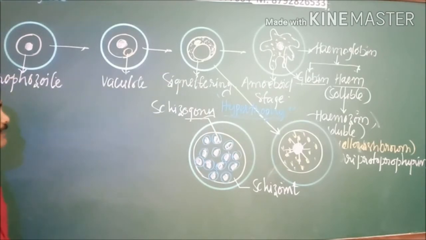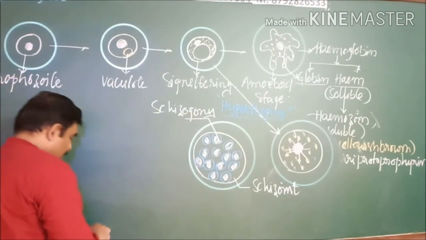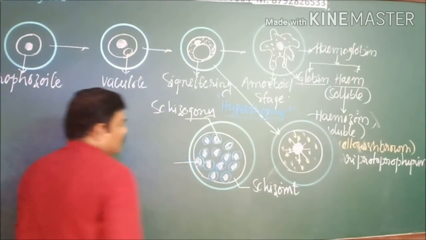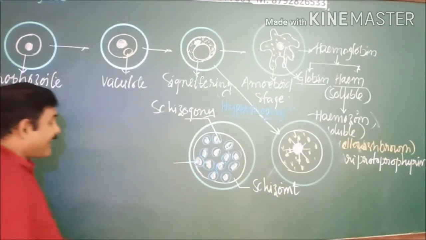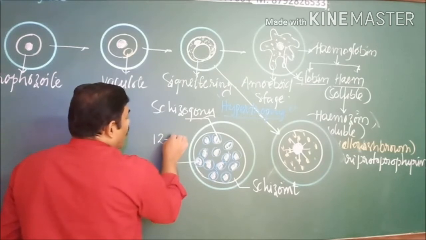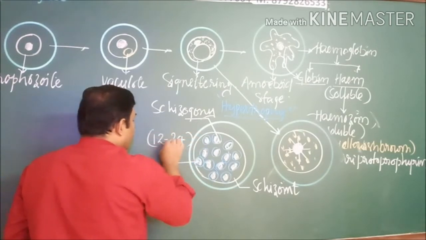During this time the total number of cells that are produced ranges from 12 to almost 24.